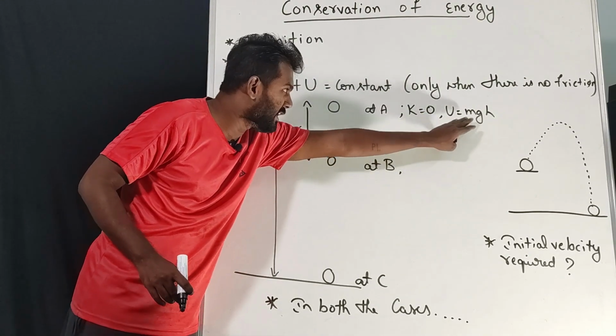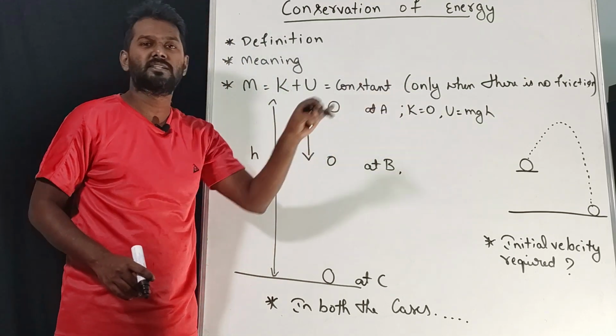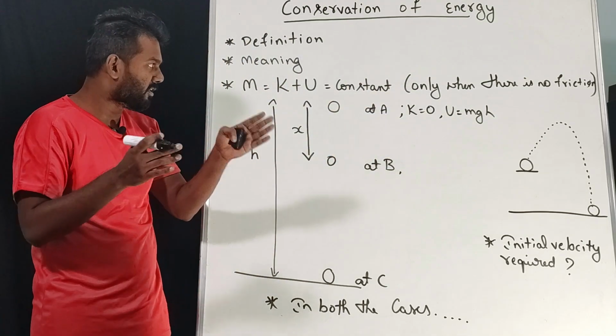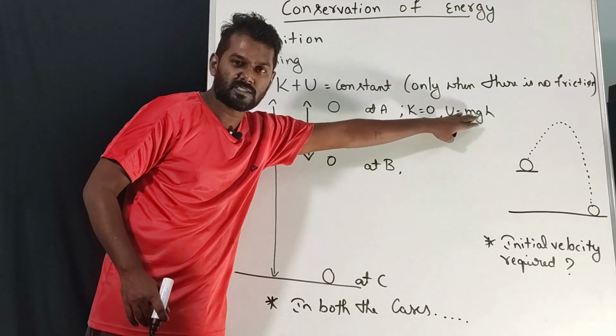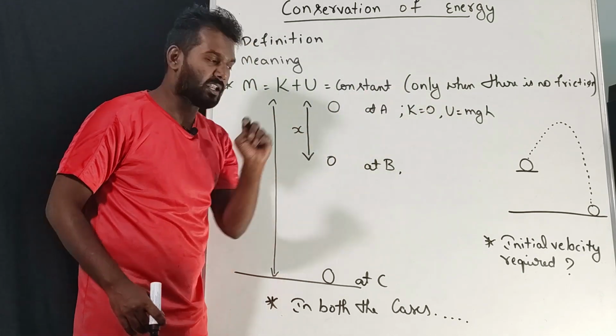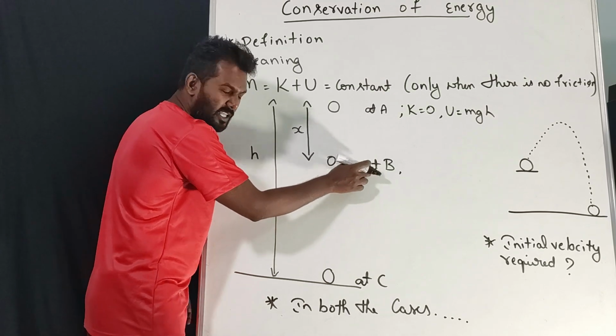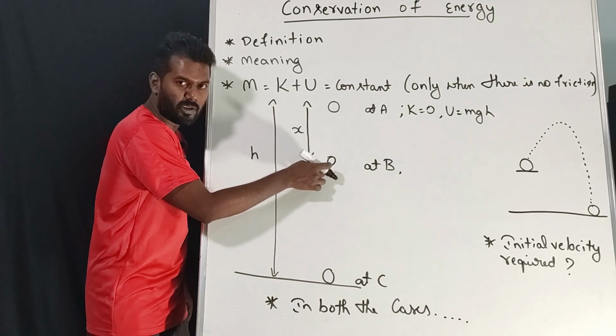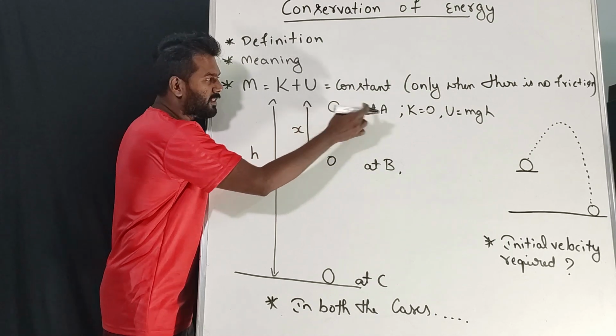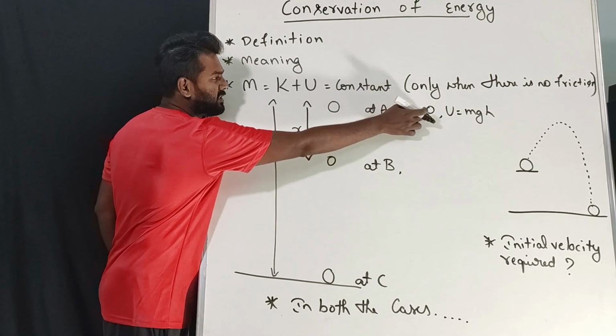We can take mgh as kinetic energy also. Whenever you are converting potential energy into kinetic energy, we can use the same formula to find kinetic energy. So at this point we have some kinetic energy, correct? Because the ball is moving. At point A the ball was not moving, that is why kinetic energy was 0.